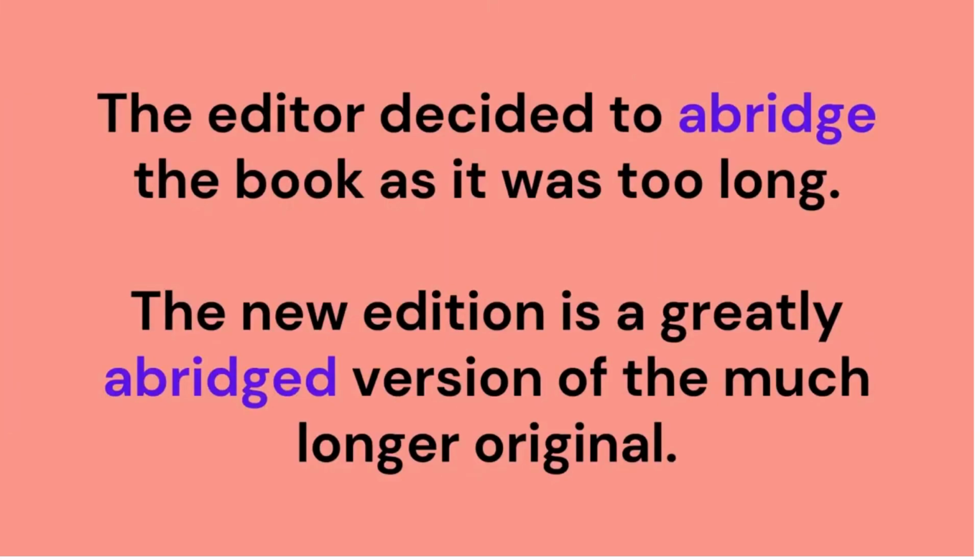And here is our word in a sentence. As verb first, the editor decided to abridge the book as it was too long. And then as adjective, the new edition is a greatly abridged version of the much longer original.